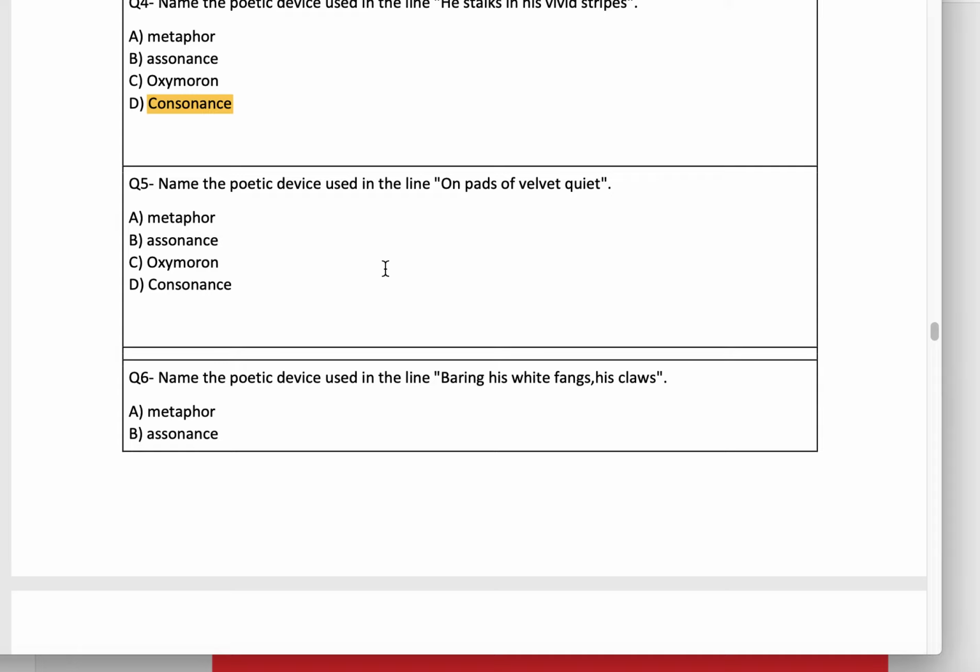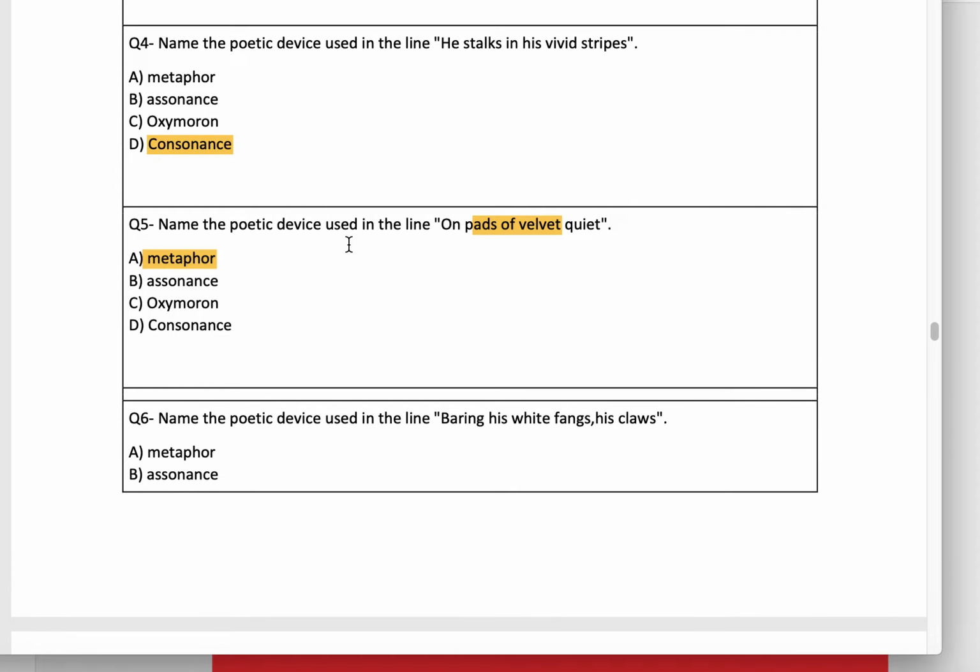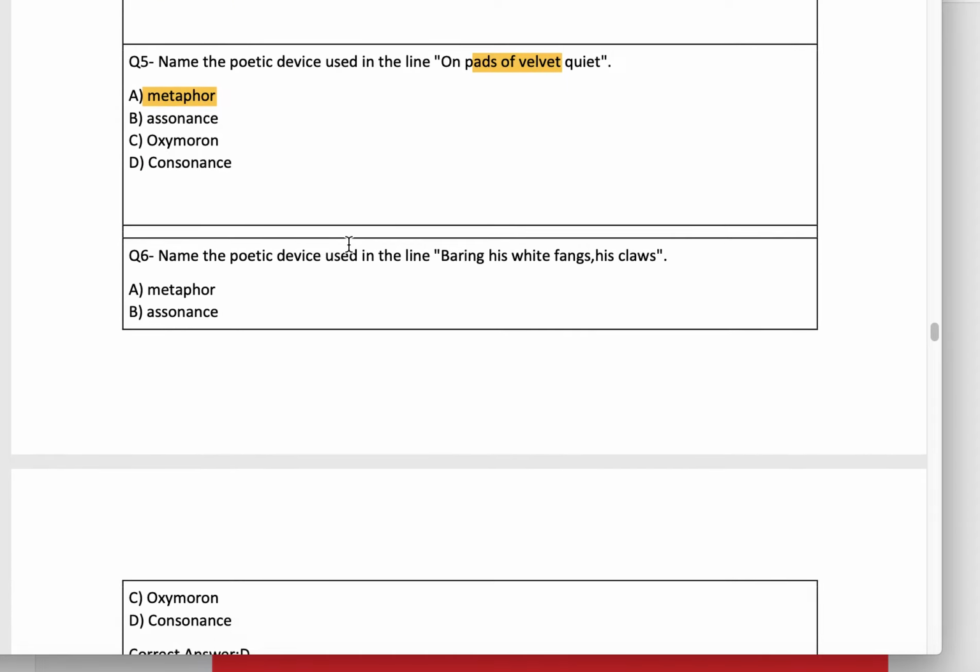Question number 5. Name the poetic device used in the line on pads of velvet quiet. Very good. It's metaphor. So pads of velvet. Direct comparison without the use of as and like will give it a metaphor poetic device.